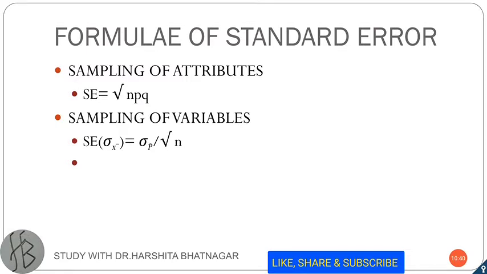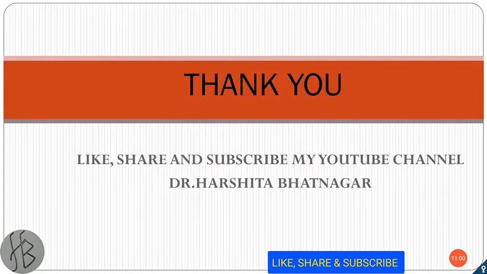When you are calculating for attributes, it is the square root of npq. When you are calculating the standard error of a mean, then you have to use this formula, that is equal to sigma p divided by square root of n. So these are the few important terms that are used in sampling theory.